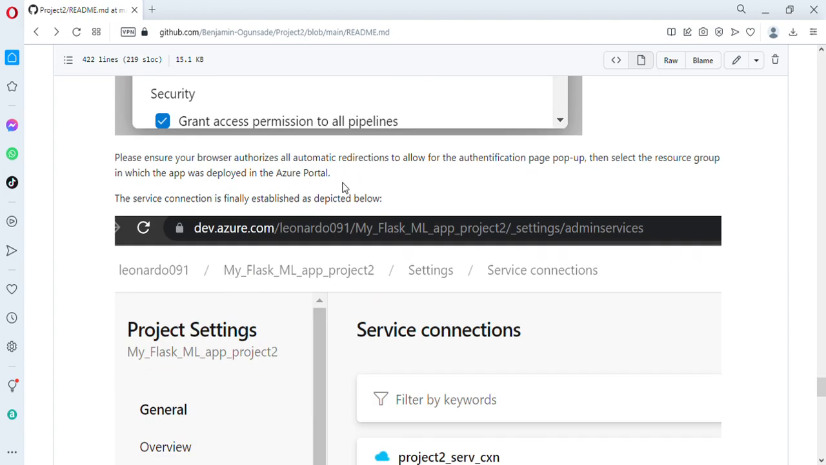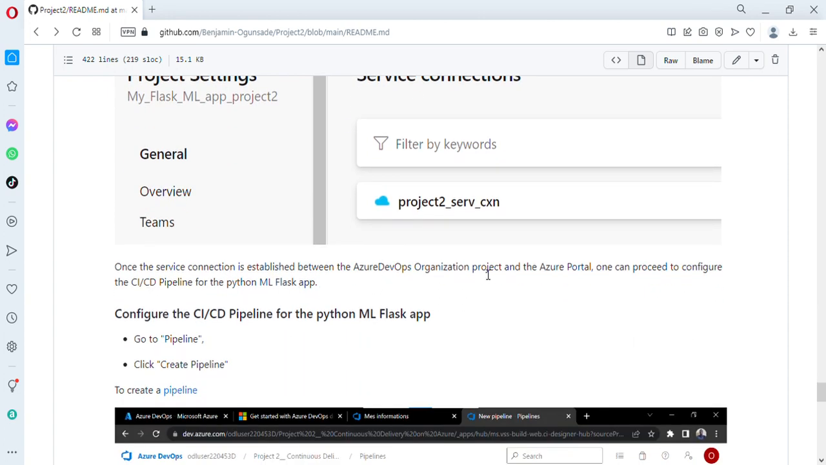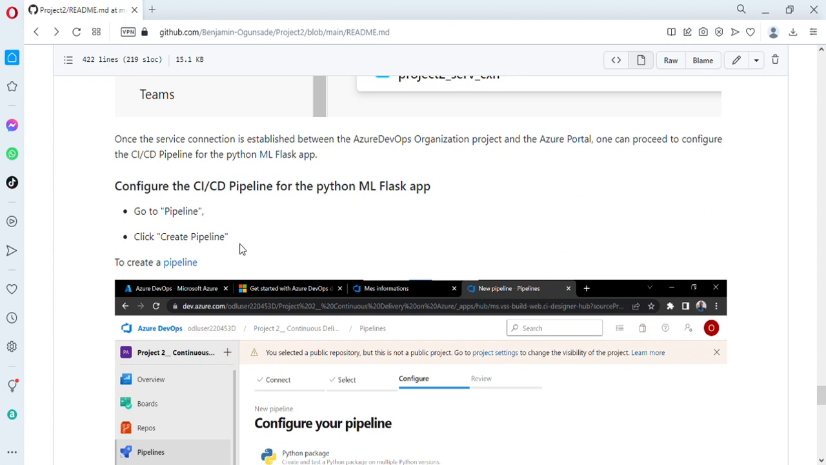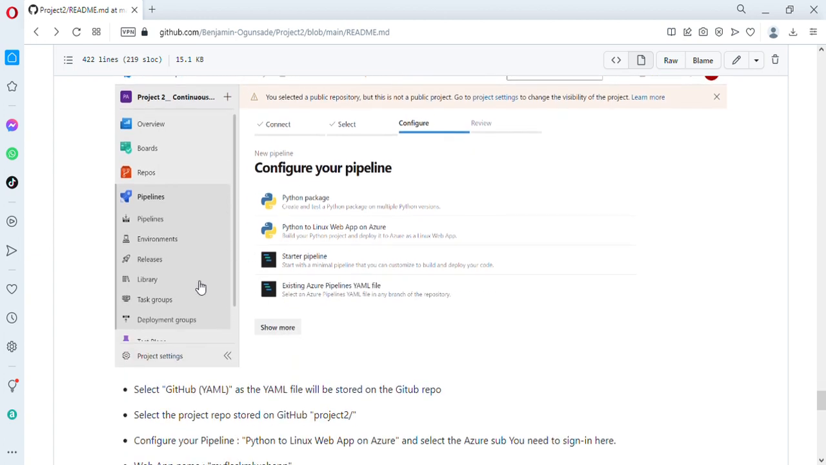Now I have the service connection created here. Once the service connection is established in the Azure DevOps organization portal, I can deploy via CI/CD. I can deploy the Python ML Flask app. So to configure this, I go to pipeline and create a pipeline. This is the link here to create the pipeline.